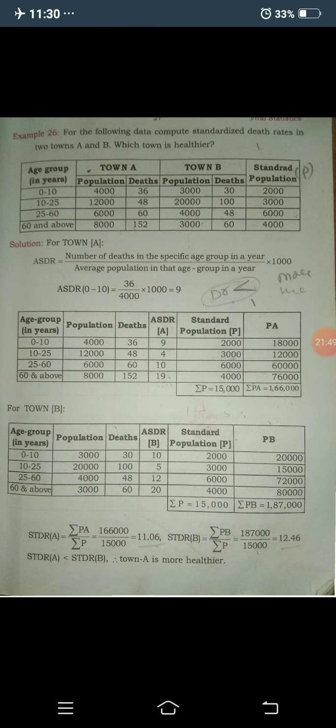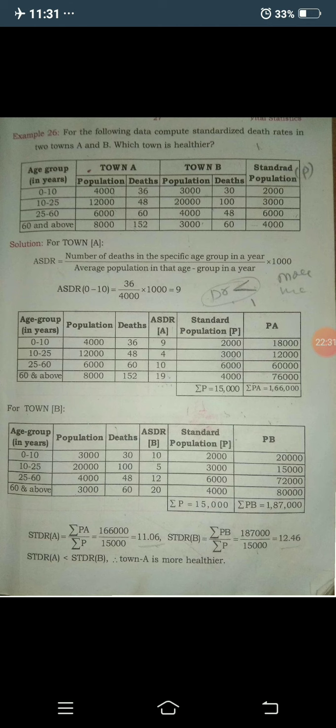The ASDR is nothing but the age specific death rates. Okay, by using the deaths and population for the corresponding age groups, you get 30 by 3000 into 1000, it gives 10. 100 by 20,000 into 1000, it gives 5. 48 by 4000 into 1000, it gives 12. 60 by 3000 into 1000, it gives 20. For the corresponding age groups, the age specific death rates of B are 10, 5, 12, 20.